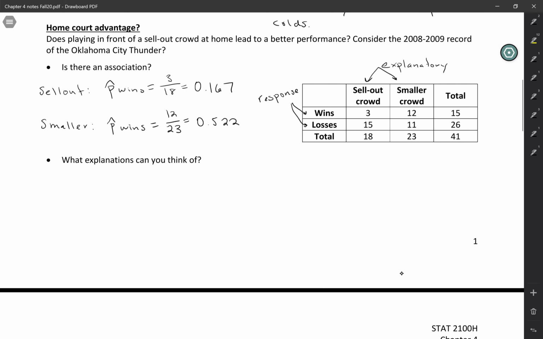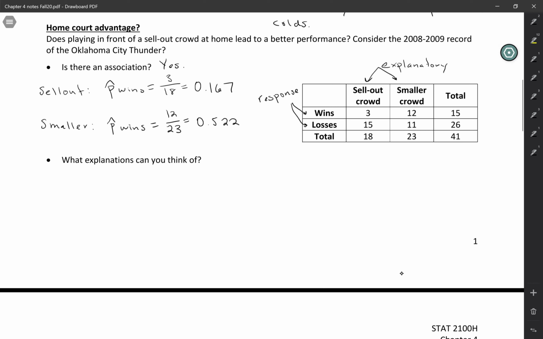So the answer to the question, is there an association, is yes, because knowing whether or not it was a sellout crowd or a smaller crowd helps you to predict whether or not the Thunder won, right? For sellout crowds, their chances of winning were much lower than they were for smaller crowds. So this is an association, but it doesn't go in the direction that we thought, right? We might have thought that playing in front of a sellout crowd was an advantage, but here it seems like it isn't. It actually has the reverse association from what we might have expected.